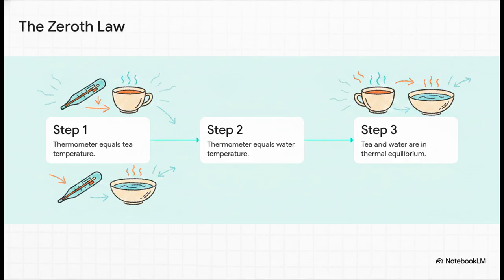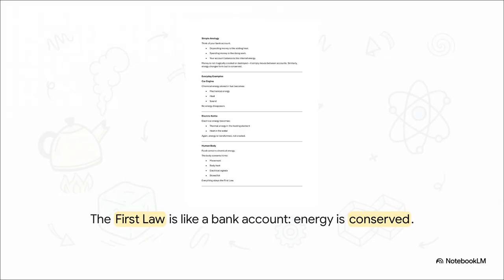This law is literally the entire reason thermometers even work and temperature scales can exist in the first place. And that brings us to the first law. Energy simply cannot be created or destroyed. It can only be converted. Think of it exactly like your bank account.